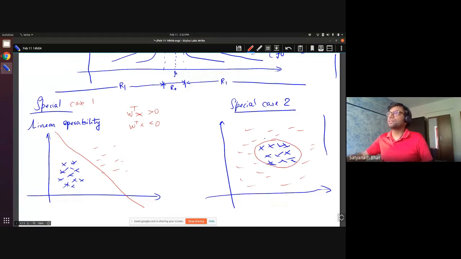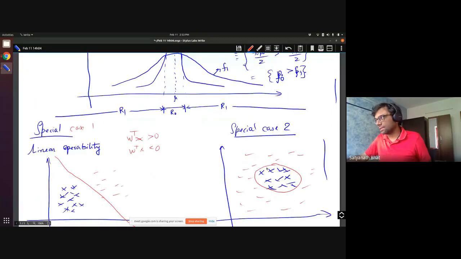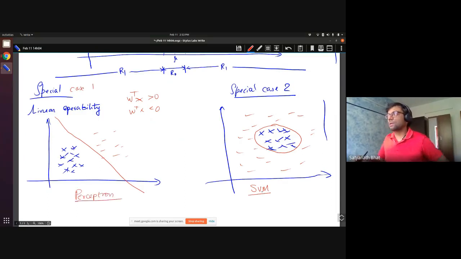If you notice, R0 is sandwiched between two R1 regions. Similarly in special case 2, if you look at higher dimensions, this is what it will look like. These kinds of things will come in what are called support vector machines. So this is a perceptron, and this is an SVM. You will see these later on, but I'm just trying to give you a sense that the Bayes classifier is rich enough to capture some of these other algorithms as well.